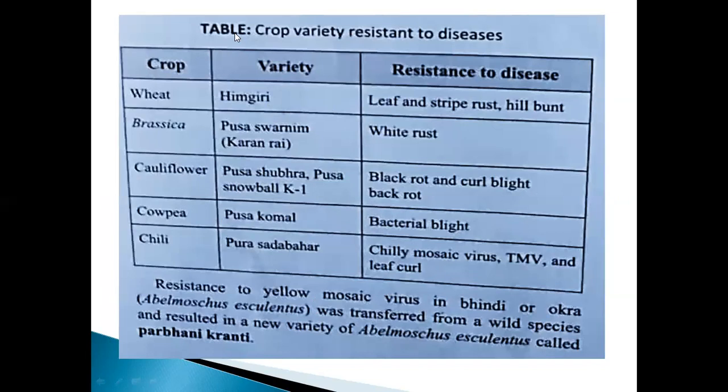And the table, this table, what they are going to discuss, crop variety resistant to diseases. What are the disease resistant varieties? Is there? How it will be? Sometimes they may ask the questions. Okay. See that wheat is there, brassica, and also cauliflower and cowpea and chili. These are the examples as given in the table. Okay. And also they have given as which one the name of the variety.